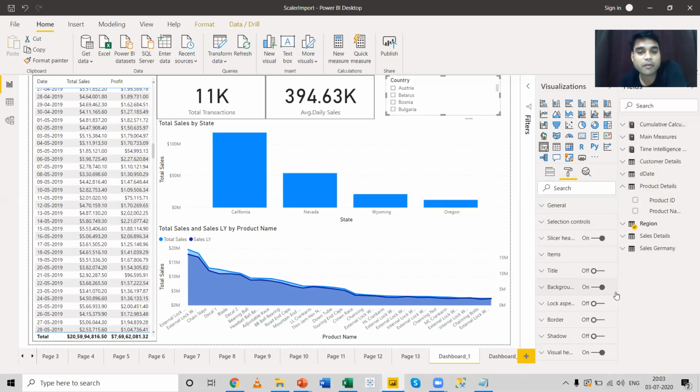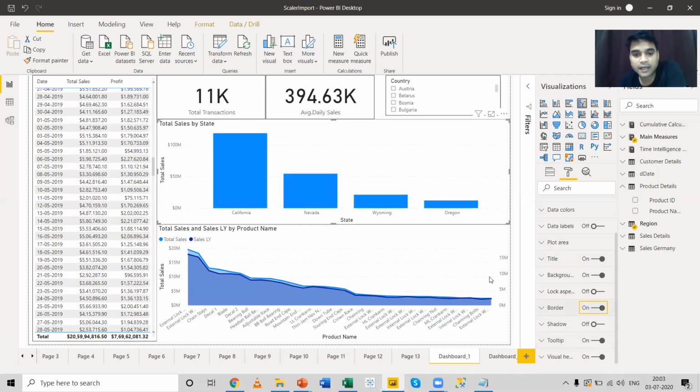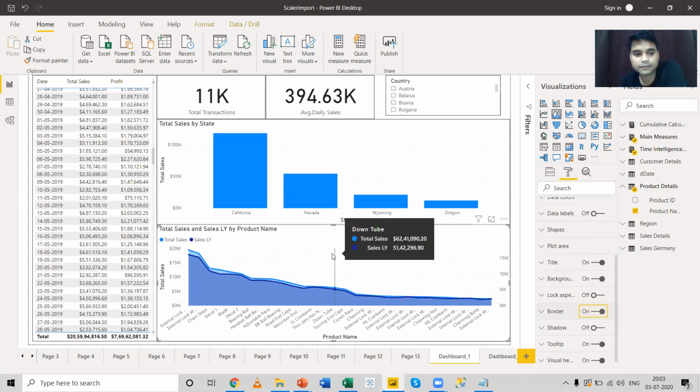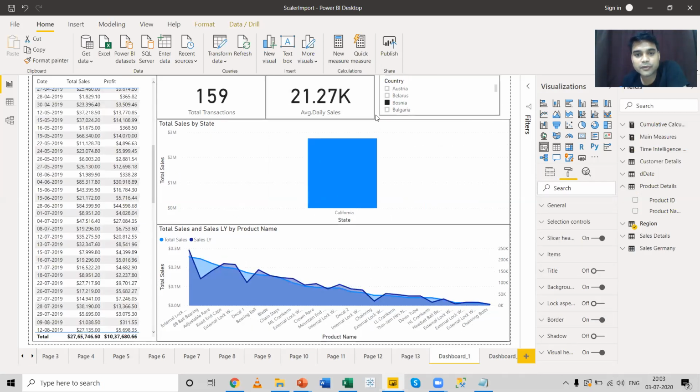taking the common formatting factor for each of the visuals. So I can enable this, come over here, and give a border. Now my report has got a border. Now that I've got a border, I can align the reports as per my convenience. So I am aligning this particular report as per my convenience.